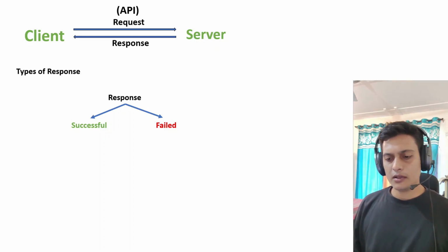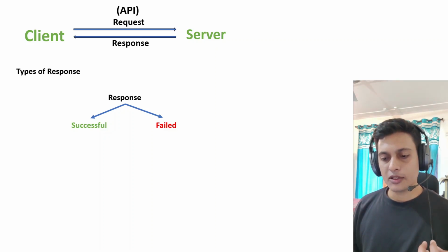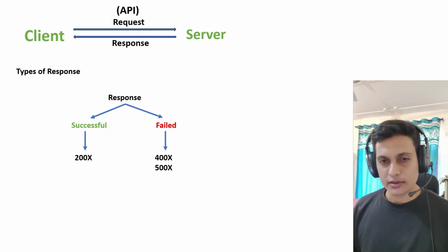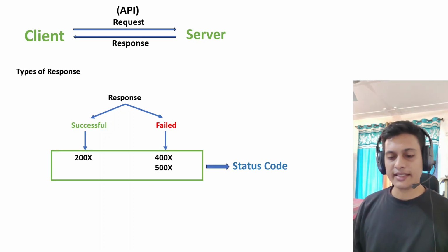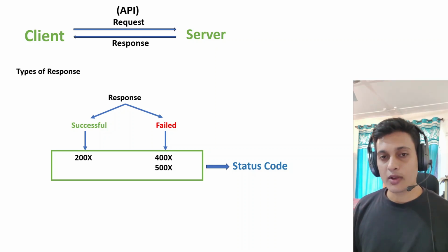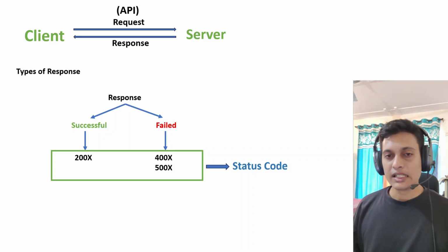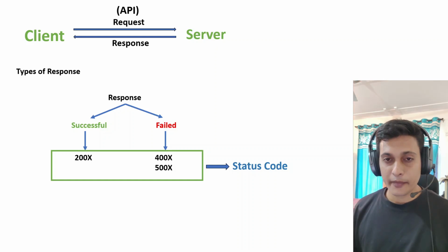But how does the UI, the user interface of your application, understand whether the response is successful or failed? It depends on these types of codes: 200x, 400x, 500x. But what are these? These are the status codes. So whenever you send a request to the server, the server will give back the response using these status codes.